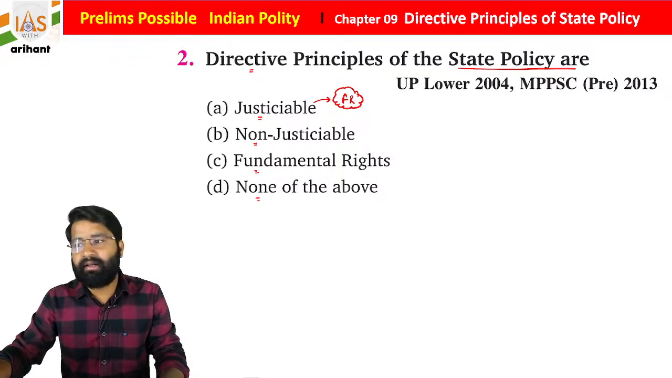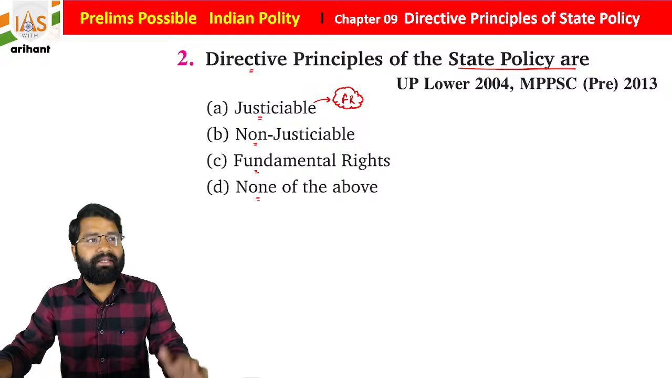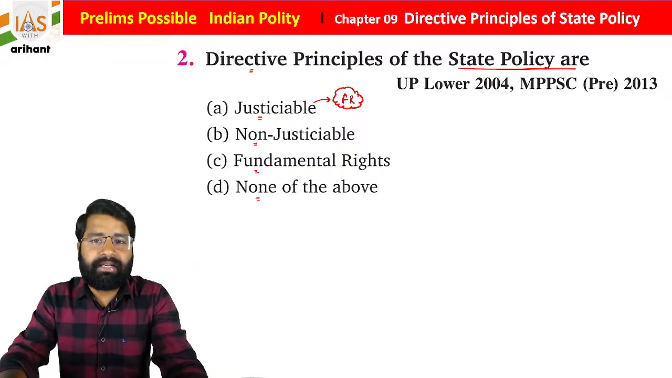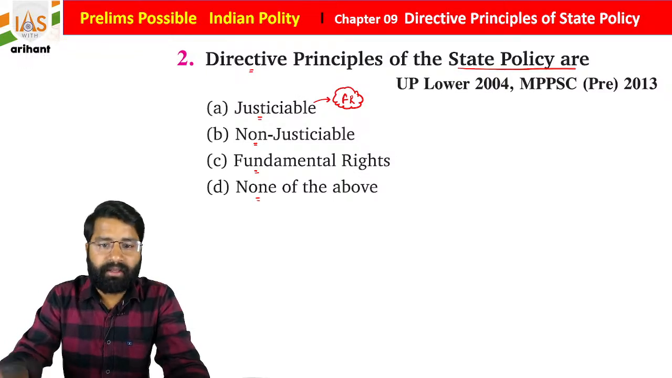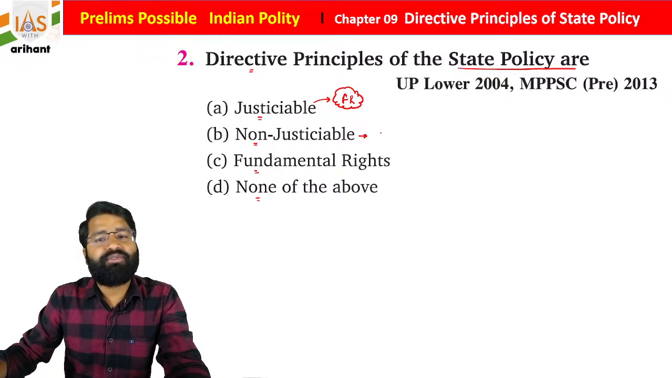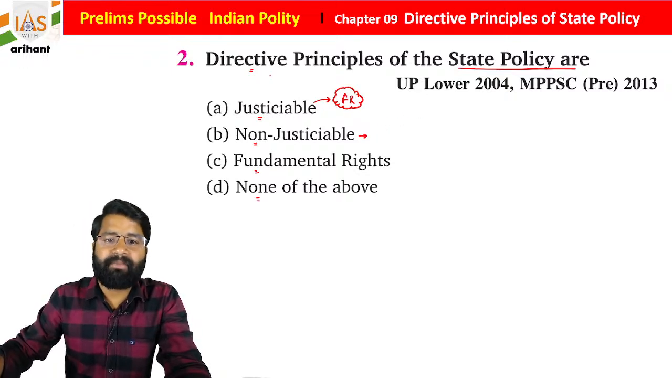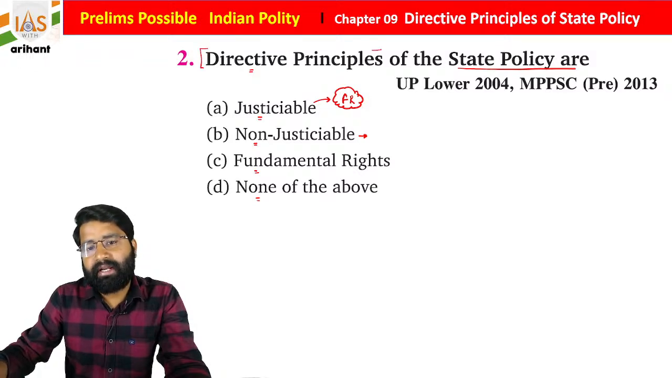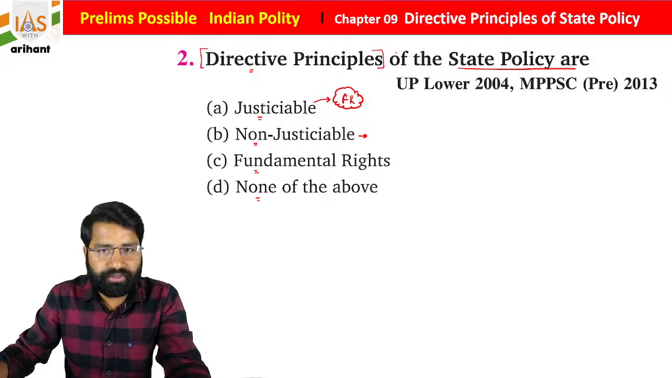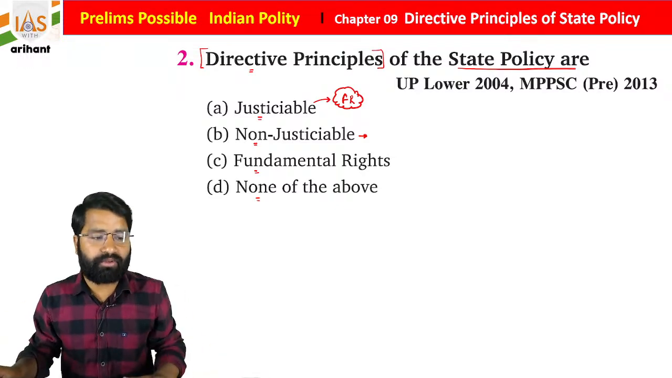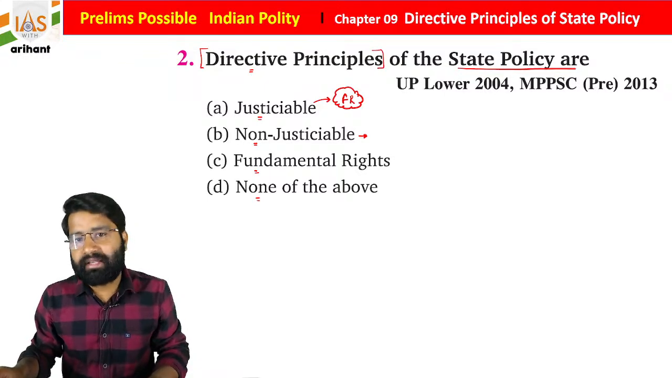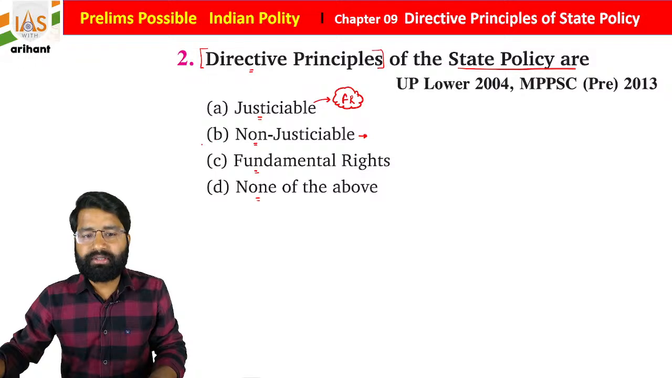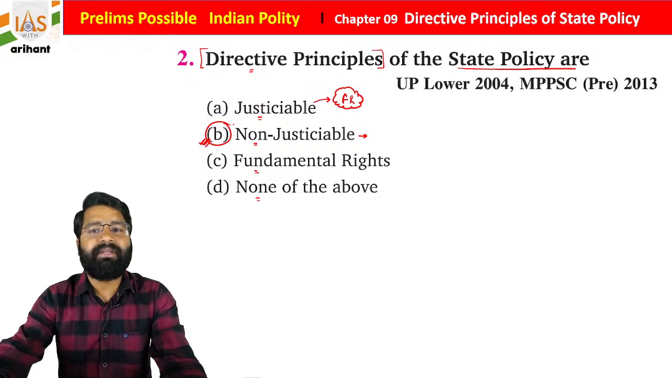There is also a provision on which rights can be suspended, but with the exception that Articles 20 and 21 can never be suspended. Non-justiciable means you can't go to court for the enforcement of the same. Students, directive principles are directions, so they depend on the resources. If I have resources, I can give you classes for 2.5 hours. If I don't have resources, I'm not going to give the same. I hope you all are getting it. So the directive principles of state policy are non-justiciable, and that's why answer B is right for the same.